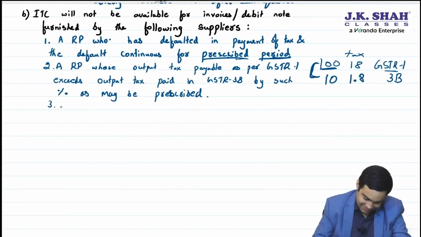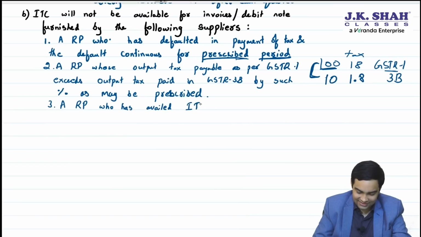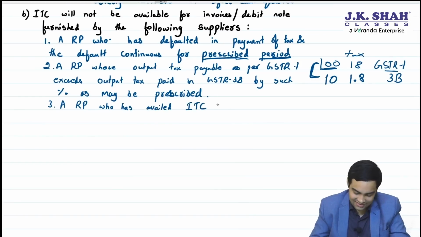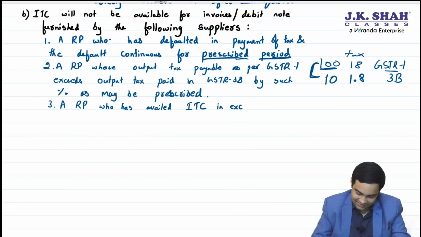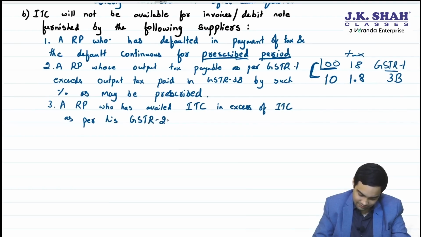Third, a registered person who has availed ITC in excess of ITC as per his GSTR 2B by such percentage as may be prescribed.